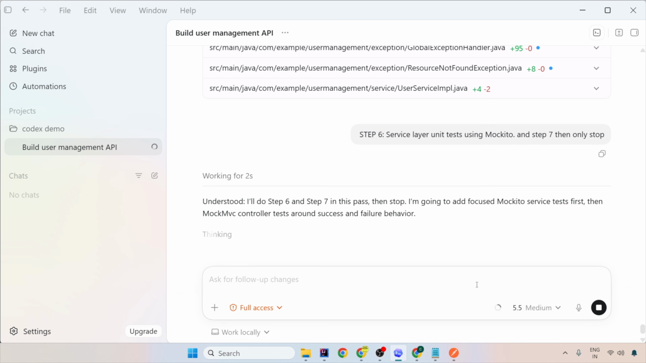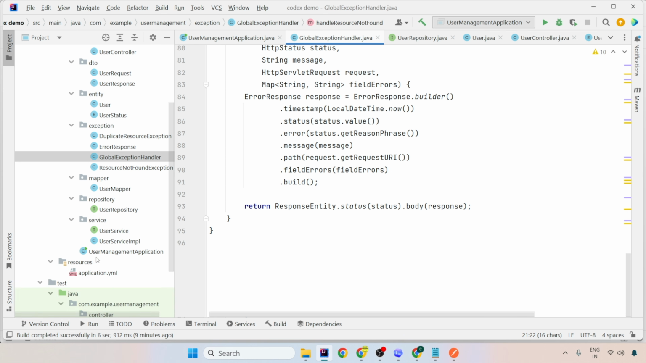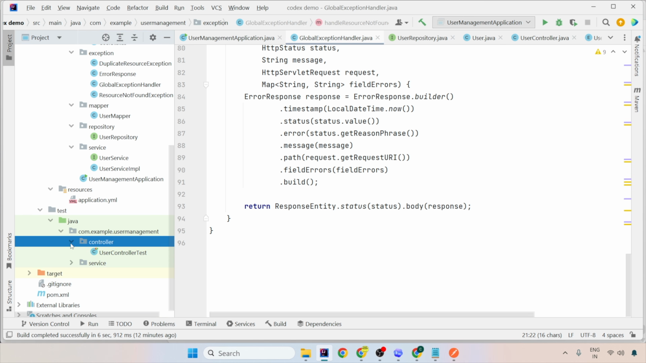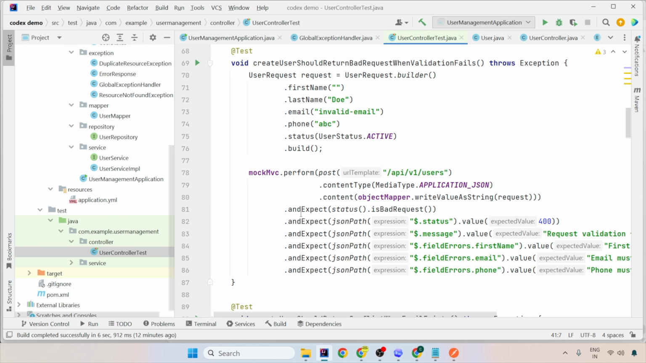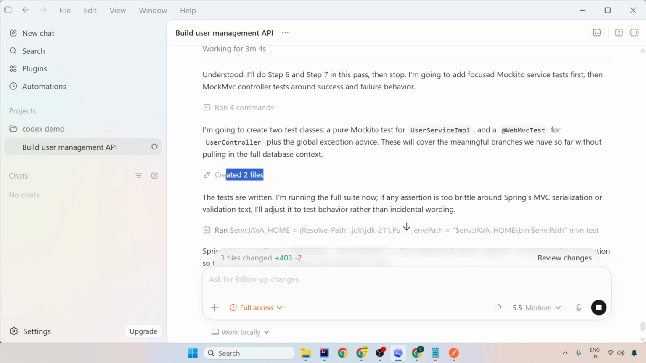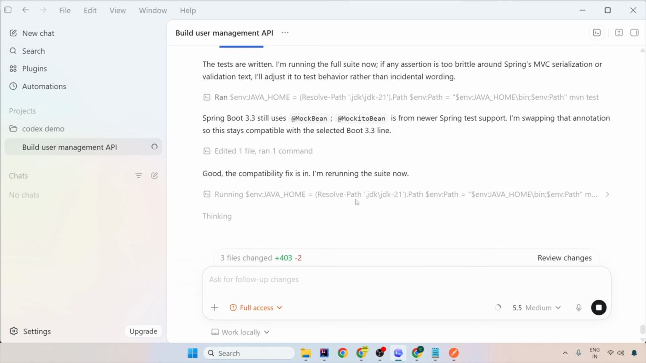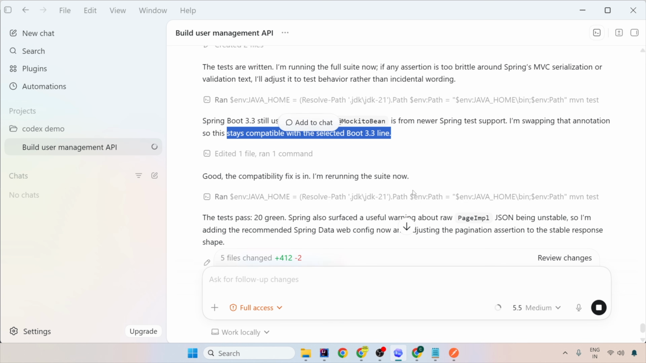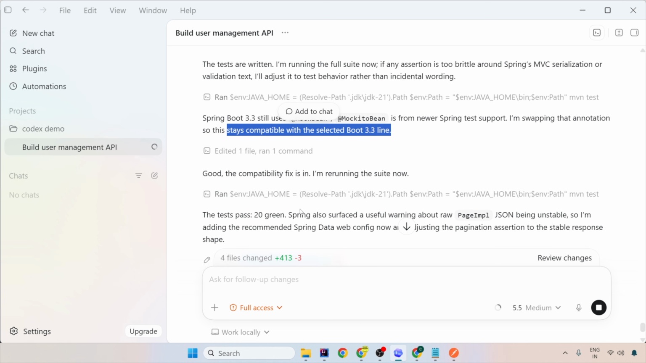So here in the test class packages, you will see the tests getting created now. You see here, the user controller test has been created. In the service, a user service test has been created, and it says it created 2 files. So yes, 2 files have been created successfully. It got some exception. Spring Boot 3.2 still uses MockBean and MockitoBean. It might have gotten some exception, so it is now swapping that annotation so that it stays compatible with the selected 3.3 line. So it ran some stuff, it has fixed that issue and it is rerunning the suite.